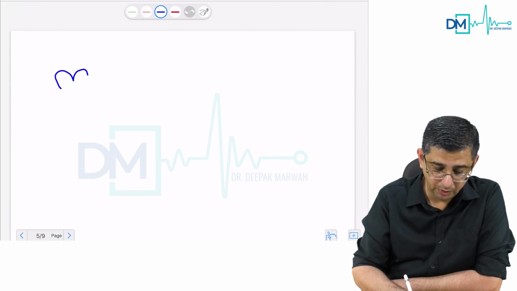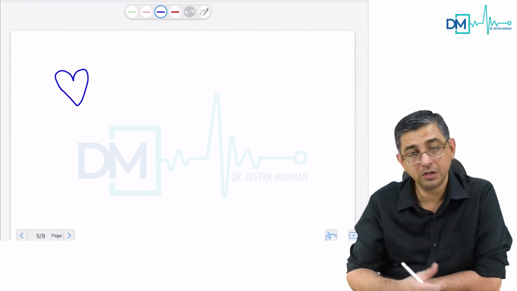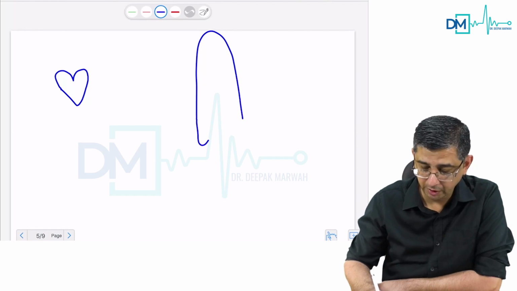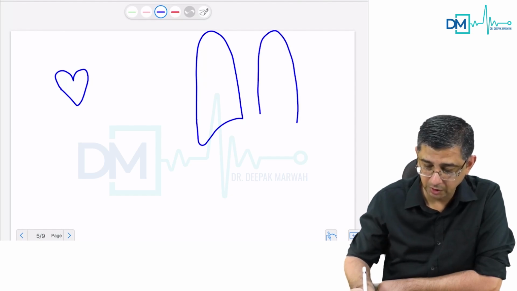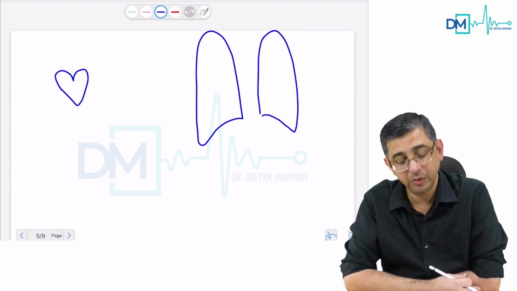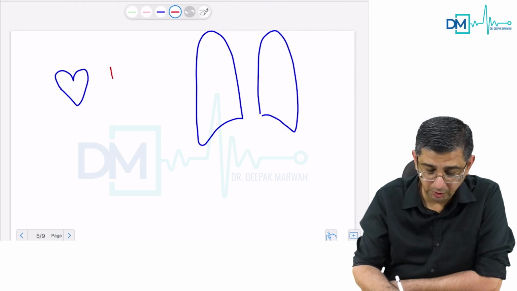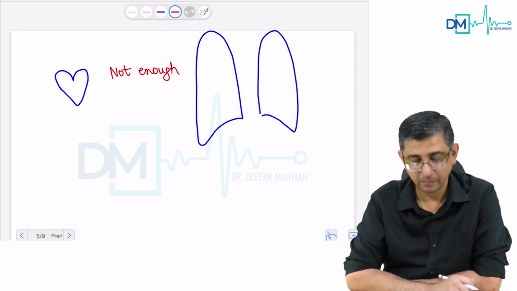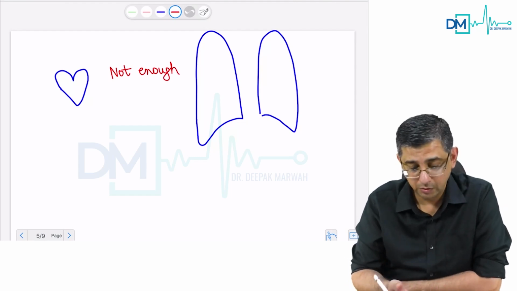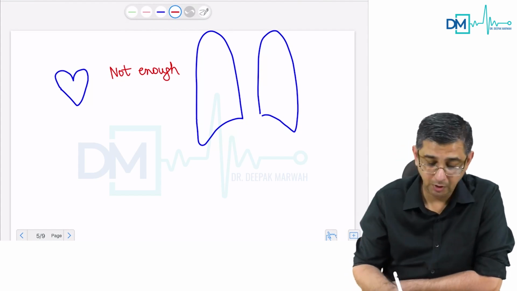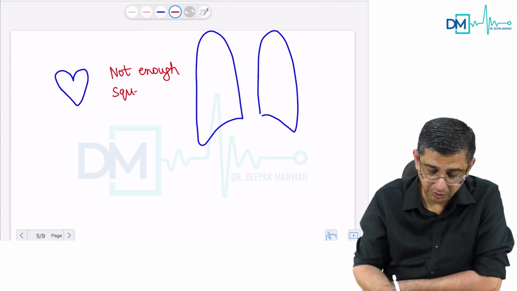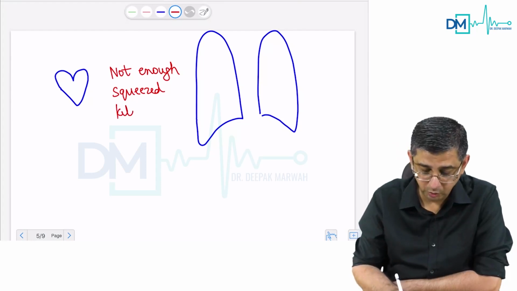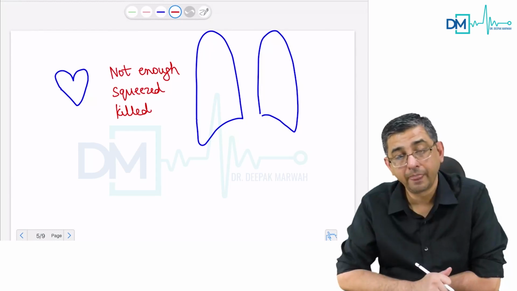One problem could be that the heart is not getting sufficient inflow, that is hypovolemia. Another possibility is that the lungs are not getting sufficient input, that is oxygen. So hypoxia and hypovolemia can be remembered here. Two H's have been solved. How to remember them? I'll say that again. Heart is not getting enough, lungs are not getting enough, so hypovolemia and hypoxia. Another possibility is that the heart is squeezed from outside, or the lungs are squeezed from outside, or the heart tissue has died, or the lung tissues have died.